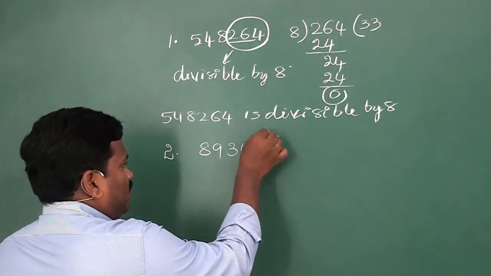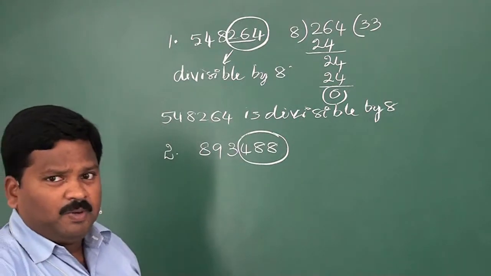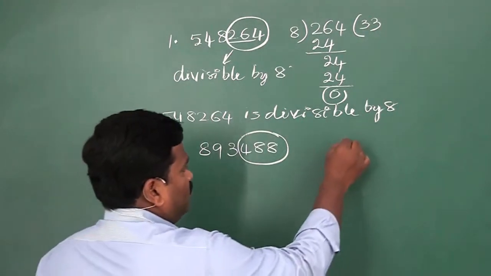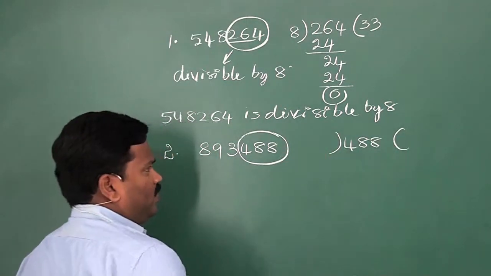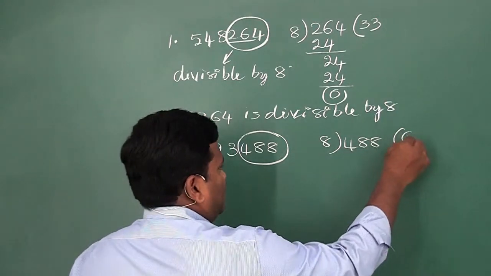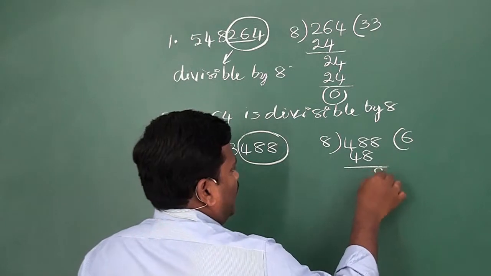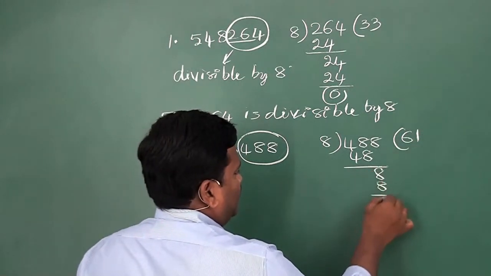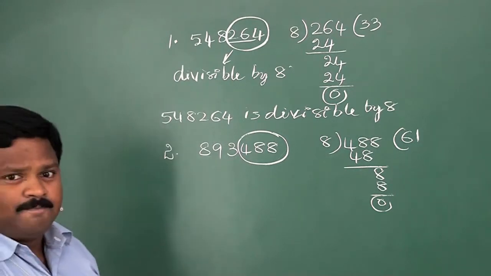Let us check whether the last 3 digits are divisible by 8 or not. 488. Let us check whether this number is divisible by 8 or not. 8 6s are 48 and 8 1s are 8. Remainder is 0. Therefore, 488.